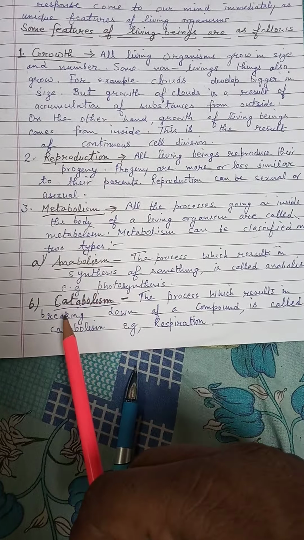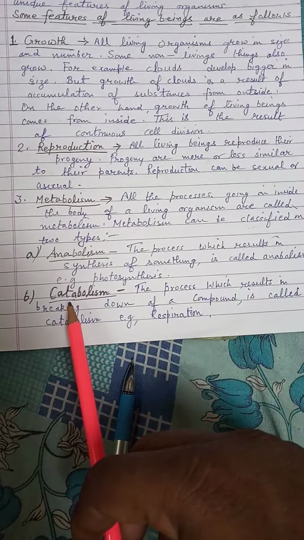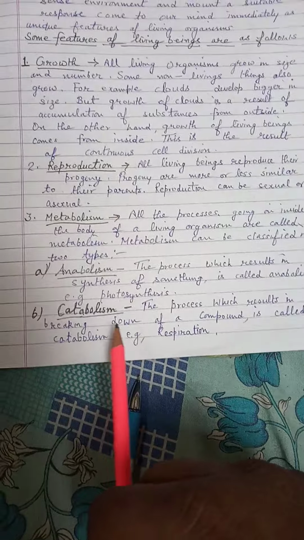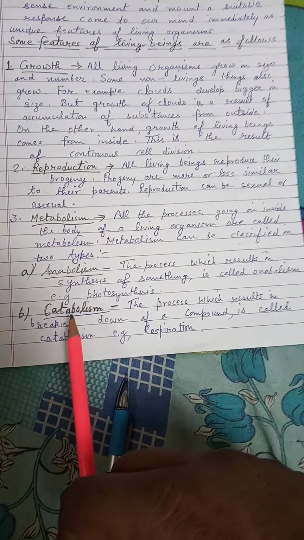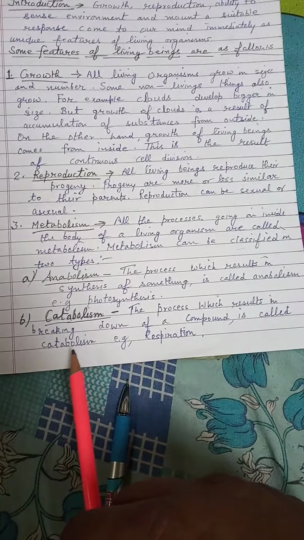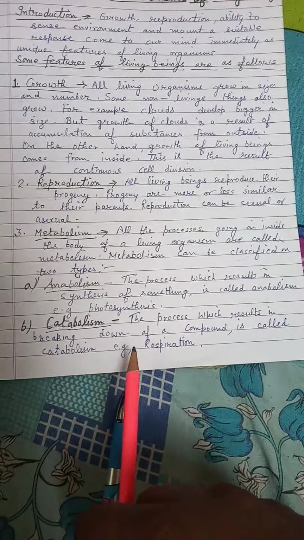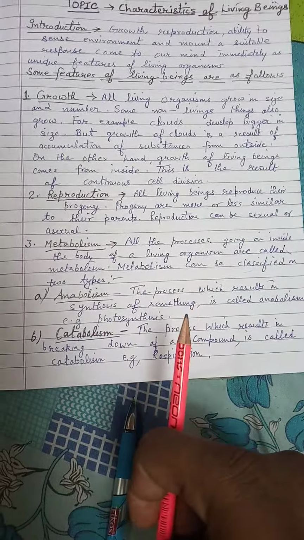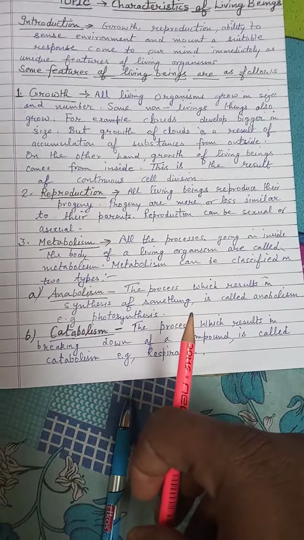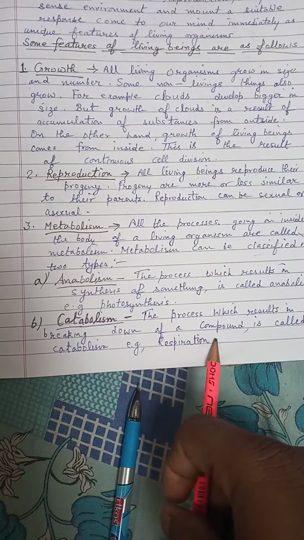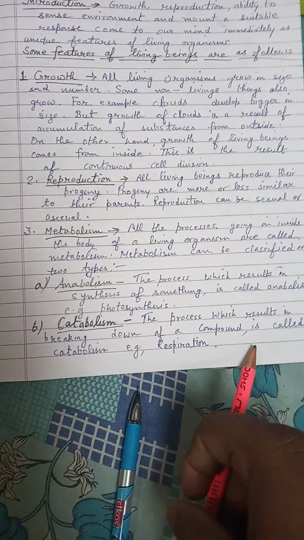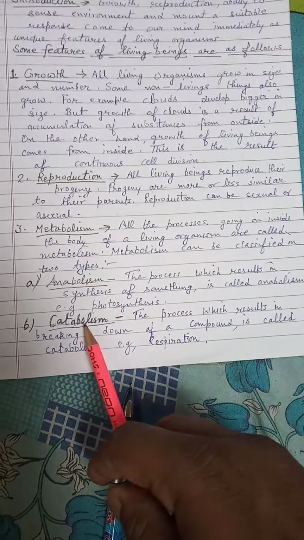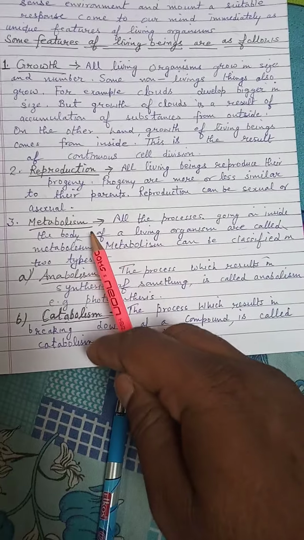And the second part of metabolism is catabolism. You know, student, what is catabolism? The process of breaking down complex molecules into simpler molecules is called catabolism. The basic example of catabolism is respiration. One kind of respiration is called cellular respiration, in which the breaking down of complex molecules takes place into simpler molecules. So this is catabolism. And anabolism and catabolism, both processes combined, are called metabolism.